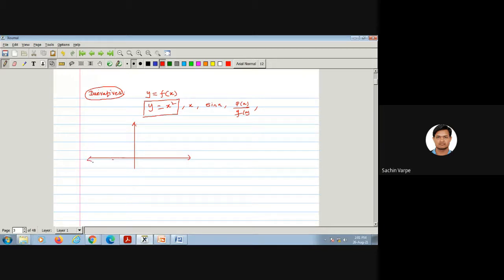Most students may get confused while drawing this parabola, so let me give you a hint. If there is a power of x, then both negative as well as positive values of x will be there in the function. So it will be like this, because for both values of x, y will always be positive, since it is x square. That is why it lies along the positive y-axis.